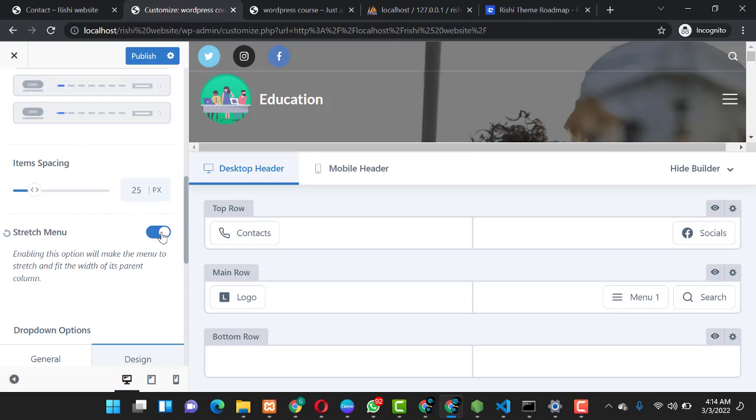So you can choose to take a stretch menu where it stretches out the whole screen, or you can decide to take just a half menu that works only for a mini menu.